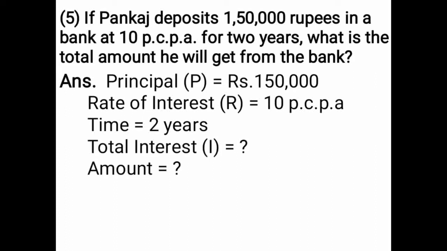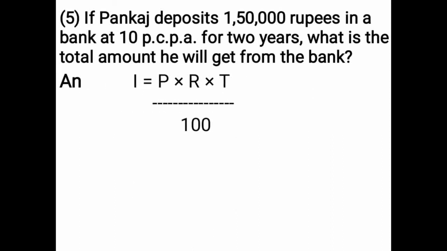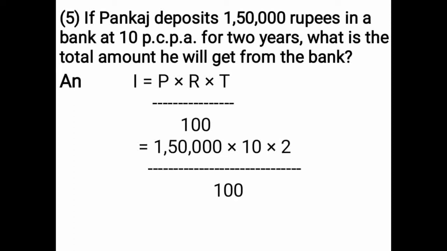The formula of interest is principal multiplied by rate of interest multiplied by time upon 100. You have to substitute the value of principal multiplied by rate of interest multiplied by time. That is equal to 1,50,000 multiplied by 10 multiplied by 2 upon 100. Cancel both the zeros on numerator and denominator, like this way.